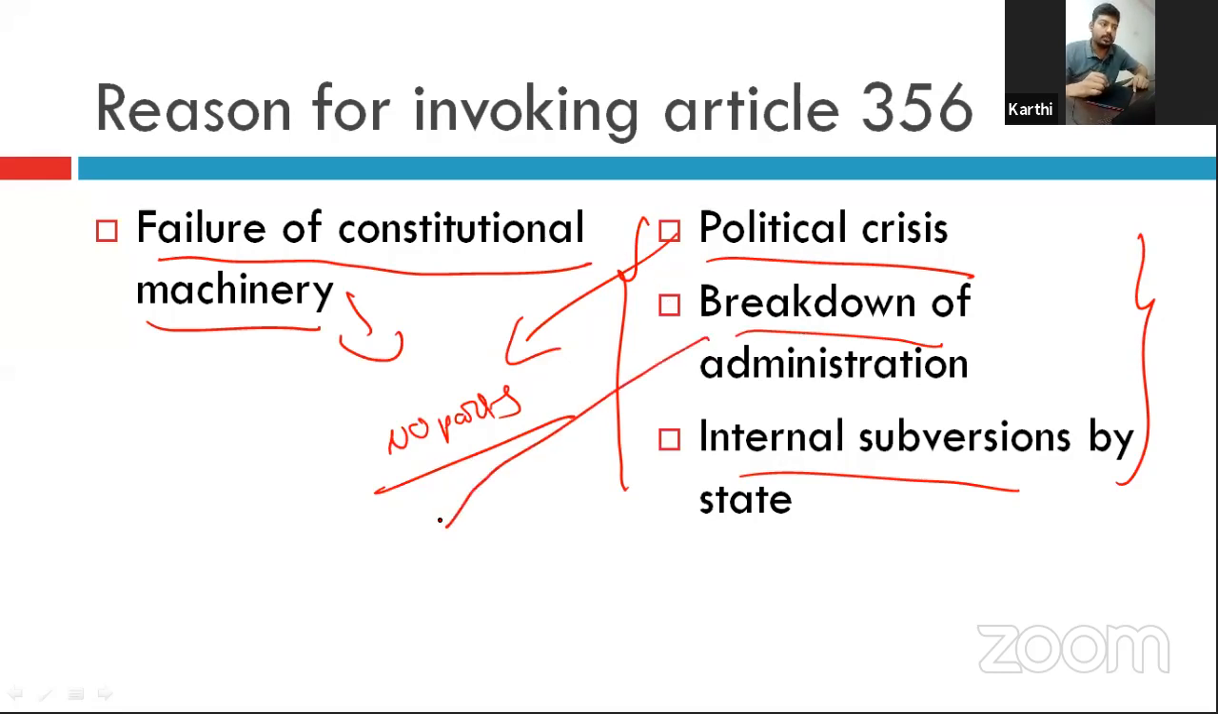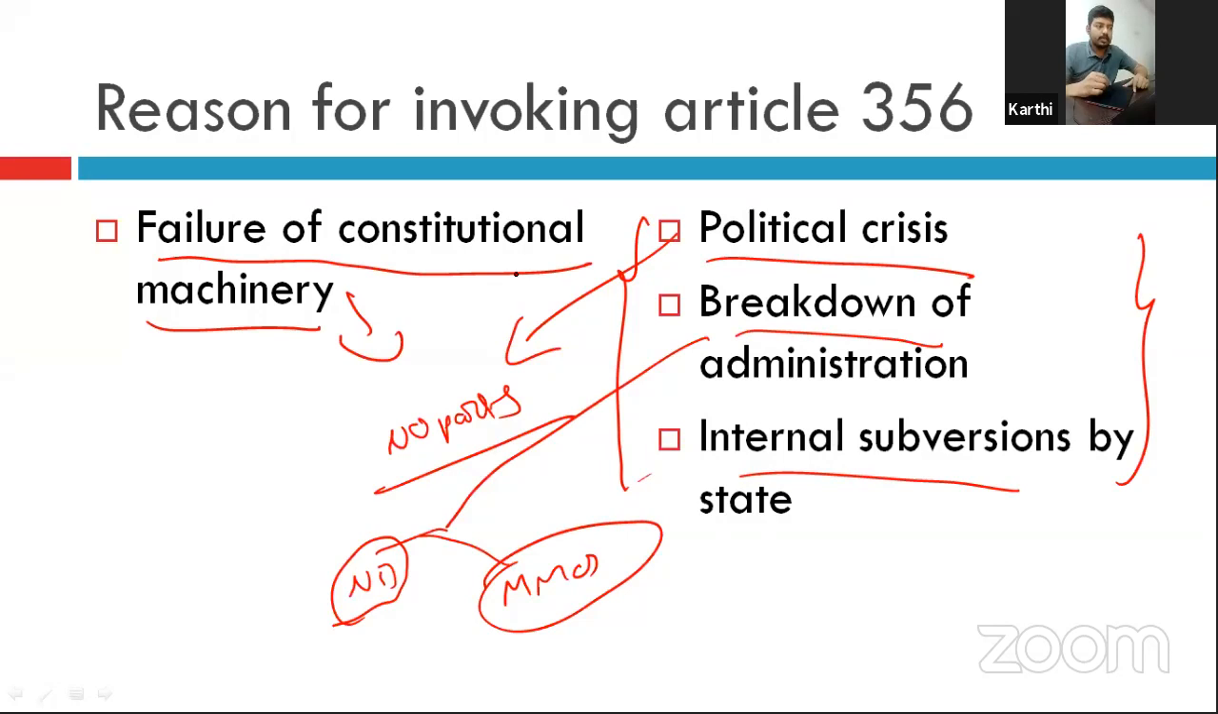Breakdown of administration is of two types, right? One is man-made crisis, another one is natural disaster. If the communication lines and the entire state become physically broken down, then it can be declared as the failure of constitutional machinery. That is, it is beyond the scope of the state government to clear that, right? In that case, it can be called failure of constitutional machinery.